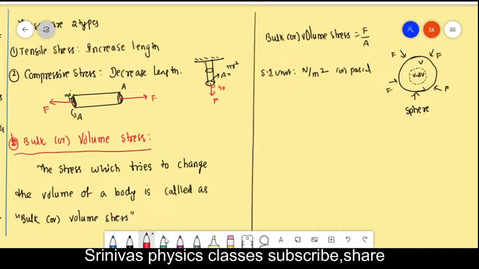Now one more type of stress I am going to explain, that is the second type of stress, the shear or tangential stress.